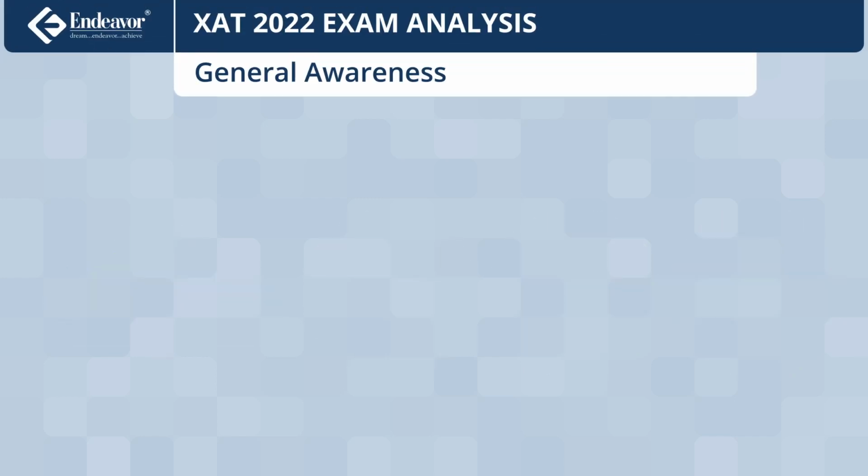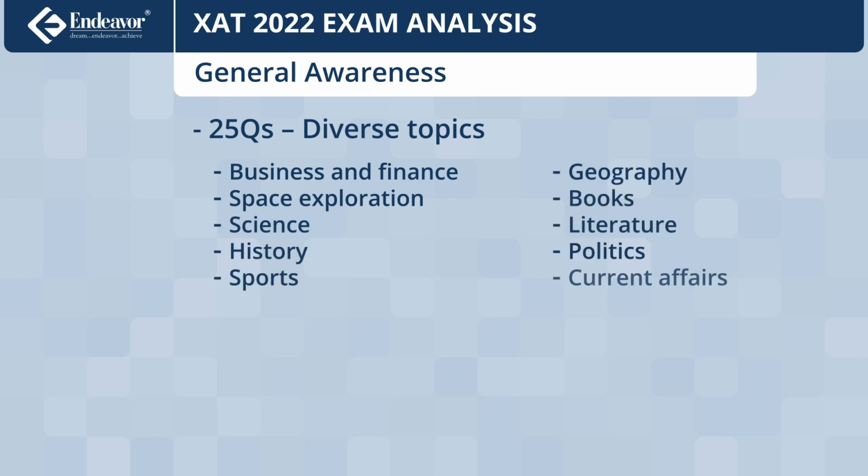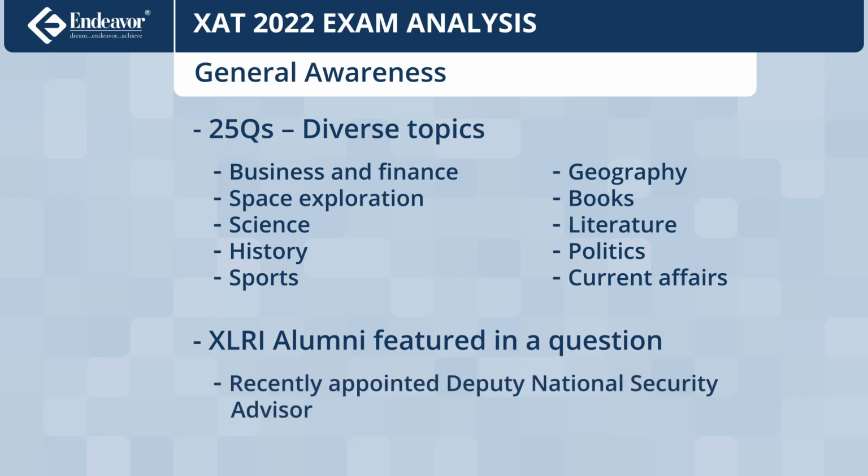Part 2, which included general awareness, had 25 questions on a diverse mix of topics like business and finance, space exploration, science, history, sports, geography, books, literature, politics, current affairs, etc. This section was moderate. There was also a question on an XLRI alumnus who has been recently appointed as Deputy National Security Advisor.